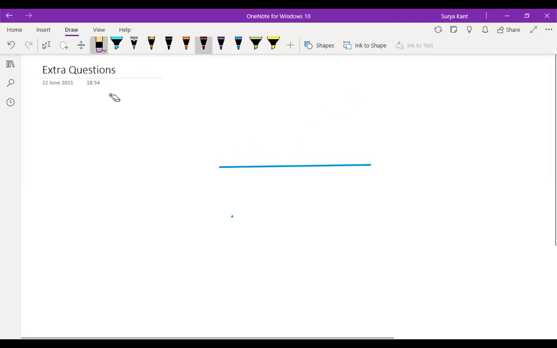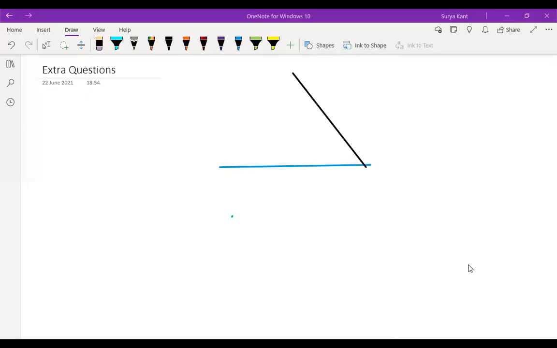This is the line. Then you are having this. Then we are having shapes.